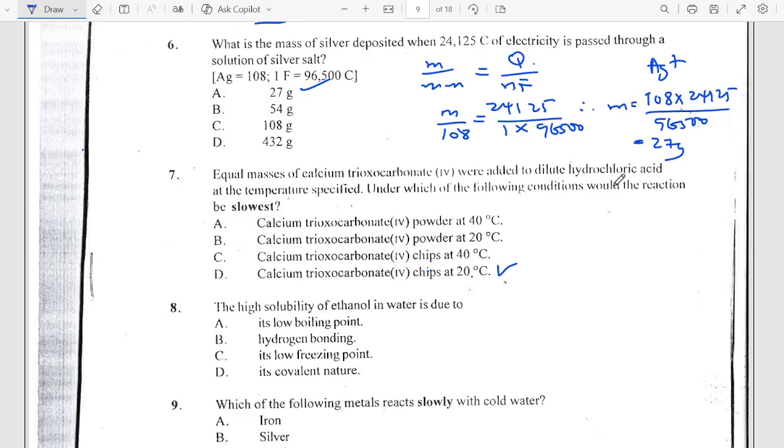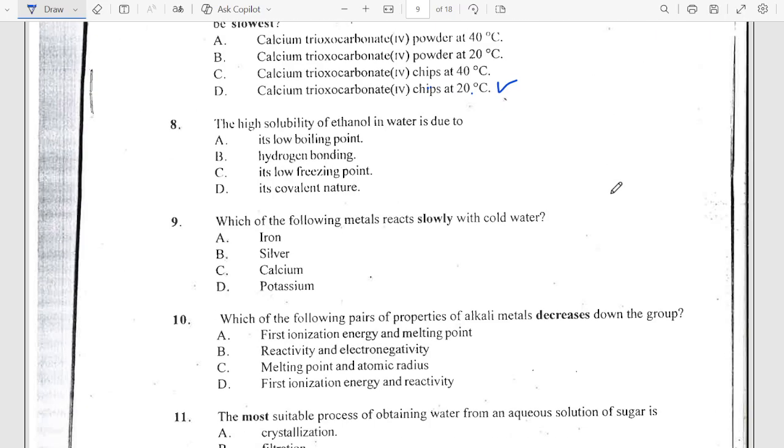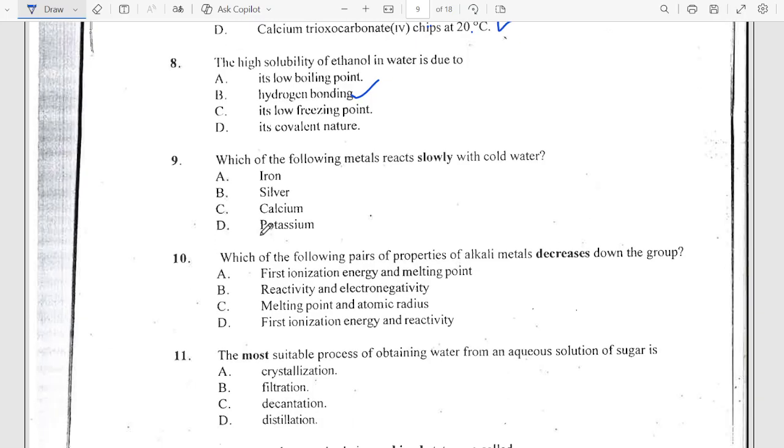Quite an interesting question. Now this one says the high solubility of ethanol in water is due to hydrogen bonding. Hydrogen bonding is responsible for solubility. Hydrogen bonding is also responsible for the high boiling point of ethanol. Now number 9, which of the following metals reacts slowly with cold water? All of them react with water, but the one that reacts slowly with cold water is of course silver. Silver is least reactive, right?